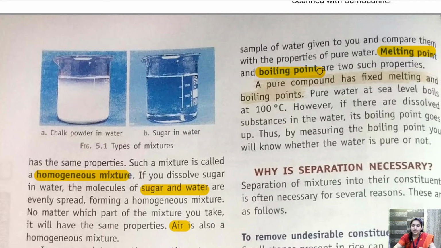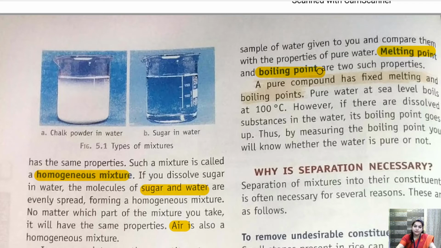Now if you are given 2 glasses of water and you are asked to differentiate which is pure and which is impure, we can easily calculate the boiling point of both and find whether it is pure or impure.